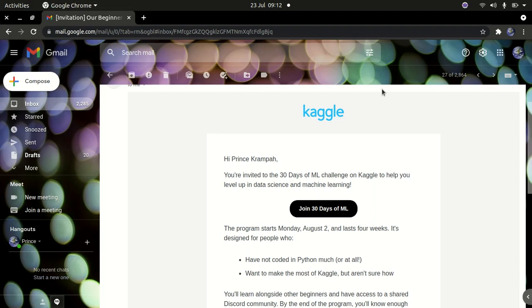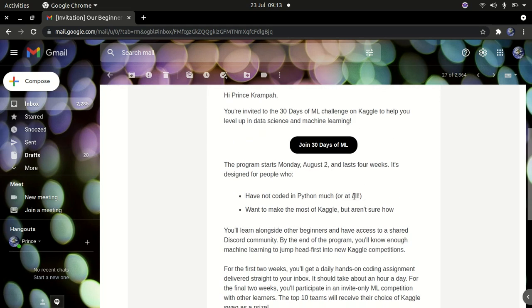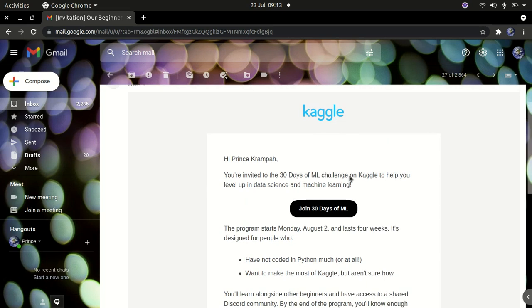So in today's tutorial I'm going to show you this new thing that Kaggle just released. Kaggle just released a new course. It's a free 30-day machine learning course for beginners. So if you have no coding experience whatsoever in Python, or if you already know Python or know how to do machine learning but want to make the most use of Kaggle, this course is for you.